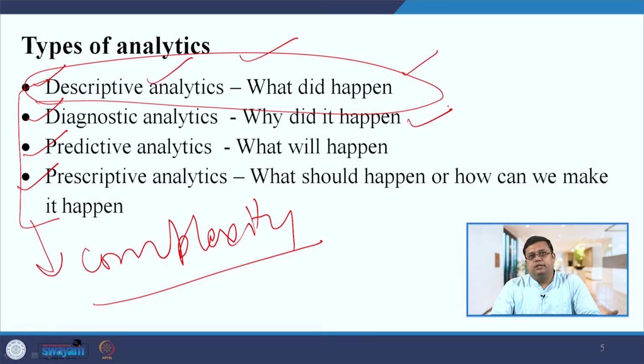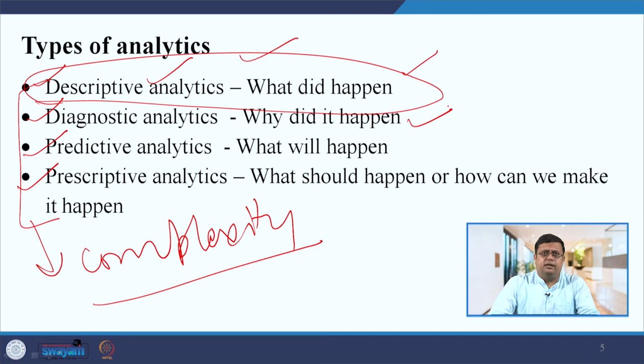What tools and techniques will be used under each category, we will discuss in the upcoming slides. Now the third type, predictive analytics, will tell what will happen in the future. For recruitment, say this year you received 1000 applications. How many you will receive next year, you can predict through predictive analytics.